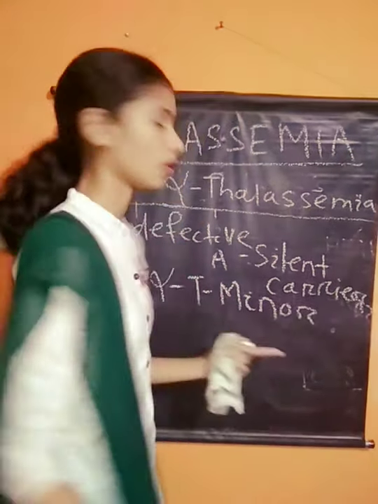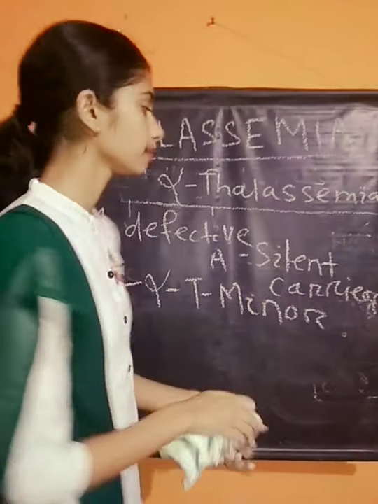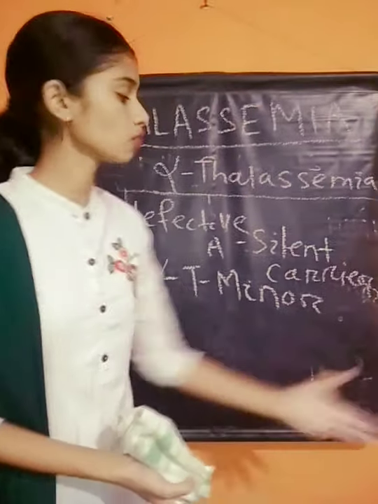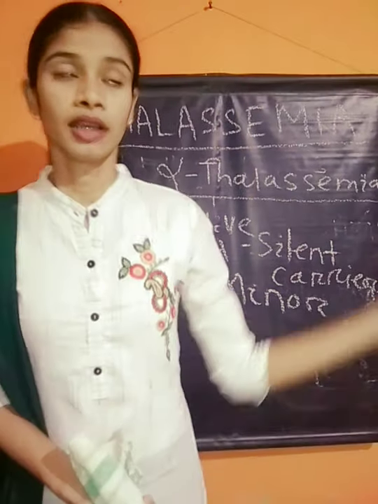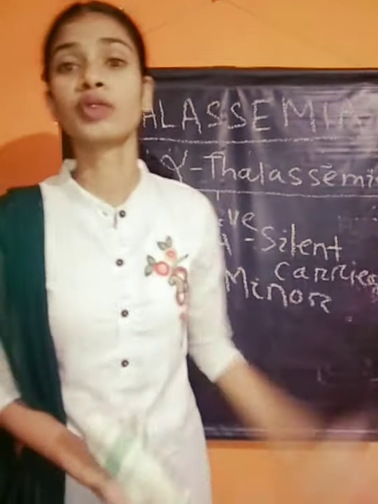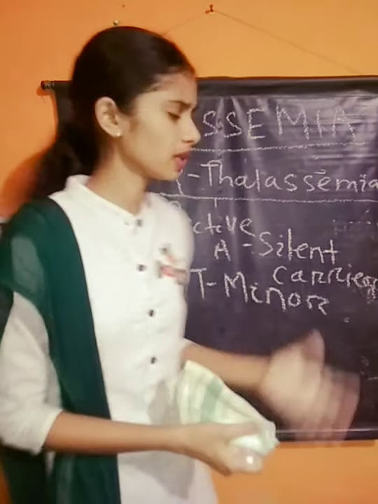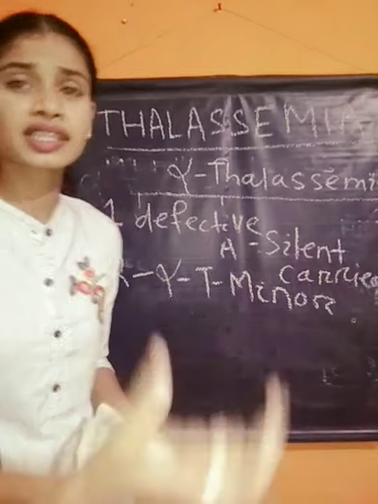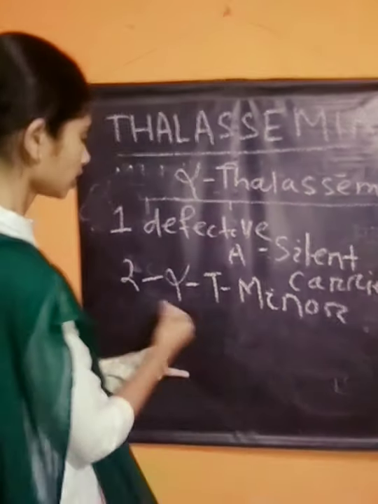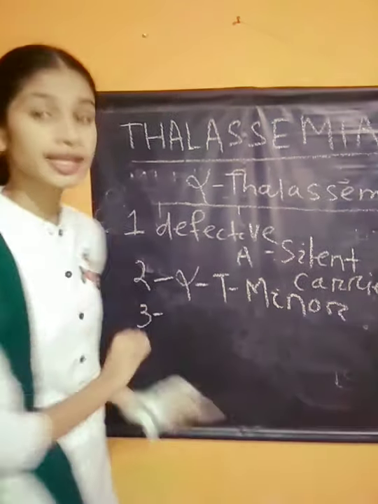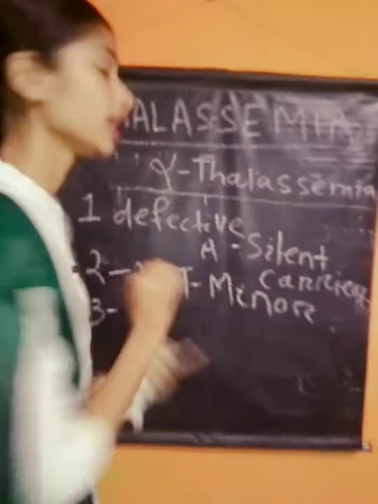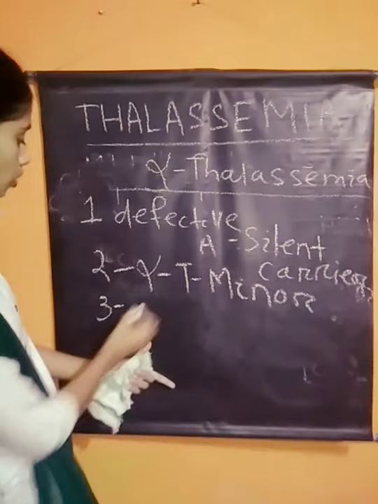It's also not very dangerous, not very fatal. But if a person having alpha thalassemia minor marries another having alpha thalassemia minor, maybe the fetus will be alpha thalassemia major. In that case it will be fatal or dangerous, but it's not a very common thing.